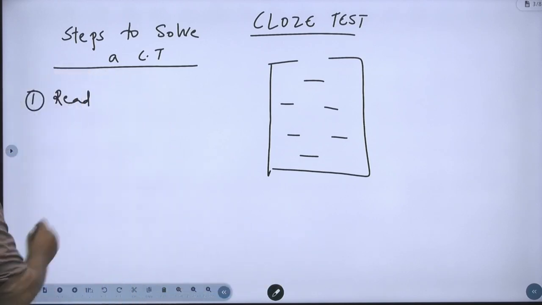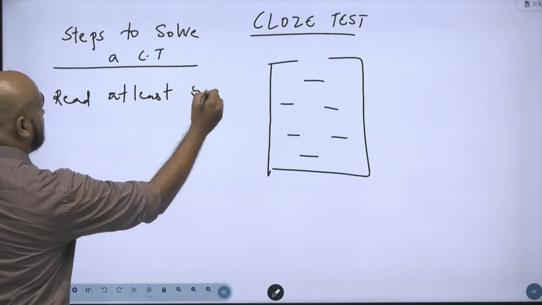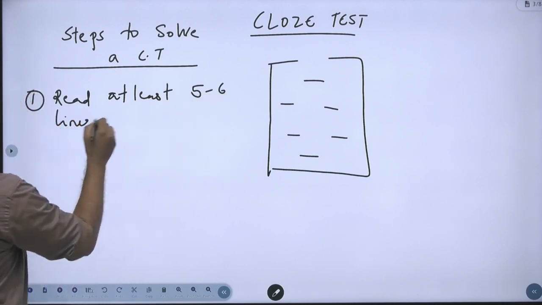So what is the first step? Read at least 5 to 6 lines of the passage.